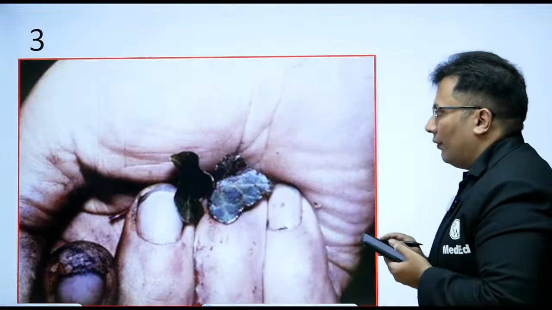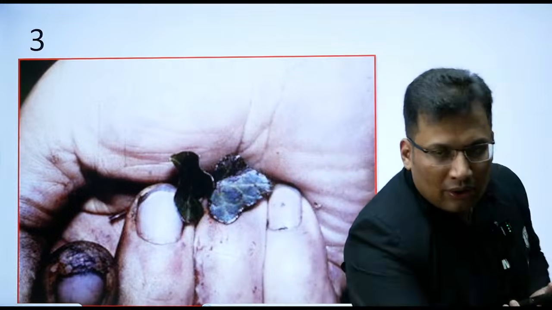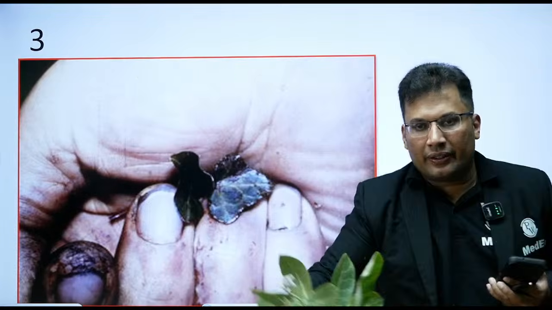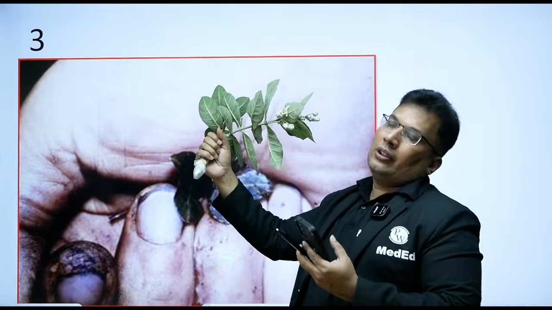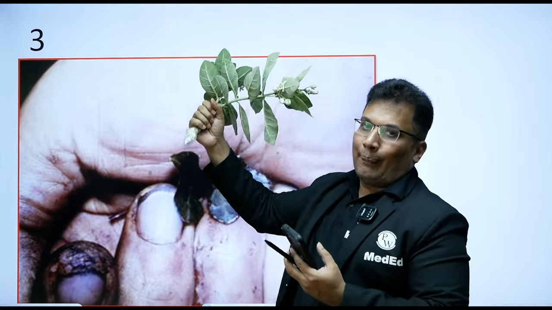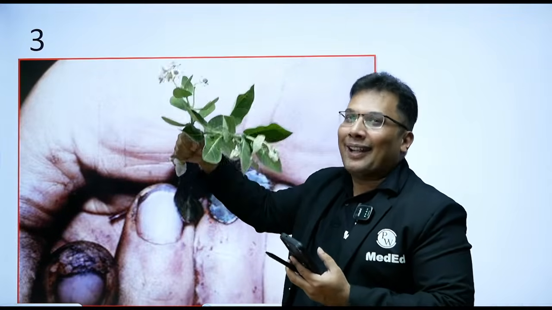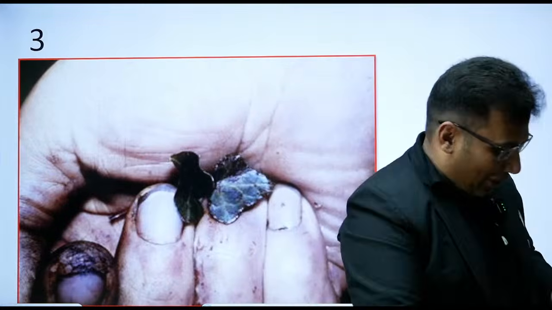Then look at this very important finding. In some cases, you will see it like this. A case of drowning like this. What is this finding known as? With aquatic plant in the hand, sometimes mud in the hand. Aquatic plant, mud, plants, sometimes aquatic animals, whatever that is. It depends on the crime scene. What is this known as?